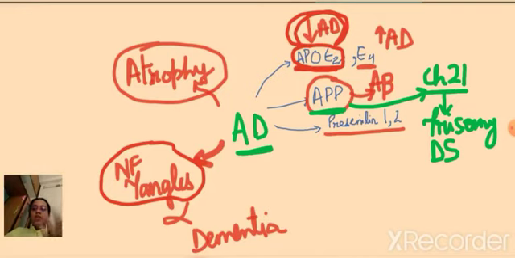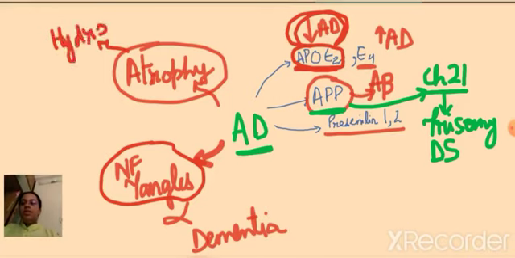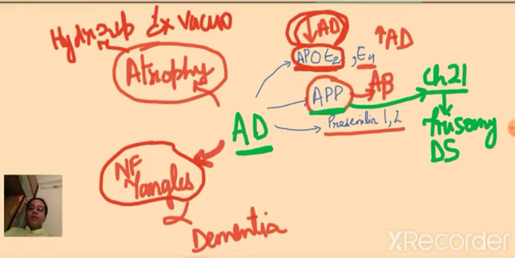Because of this atrophy, the ventricles get space to expand and we get a type of hydrocephalus known as hydrocephalus ex vacuo. So we get a type of hydrocephalus in these patients because of the cortical atrophy.